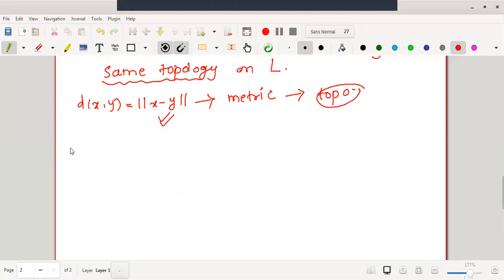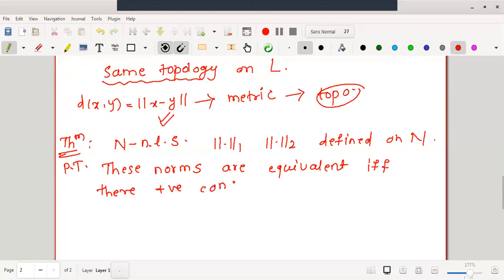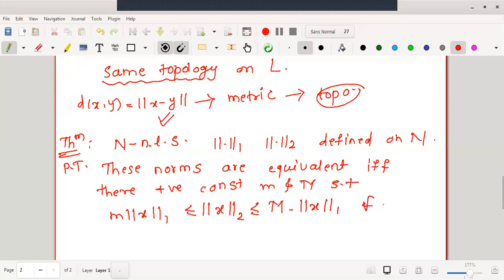To understand this, we will go to an important theorem. The theorem says that let N be a normed linear space, and suppose there are two norms, norm 1 and norm 2, defined on N. Then prove that these norms are equivalent if and only if there exist positive constants small m and capital M such that m times norm 1 of x is less than or equal to norm 2 of x, which is less than or equal to capital M times norm 1 of x, for all x in N.